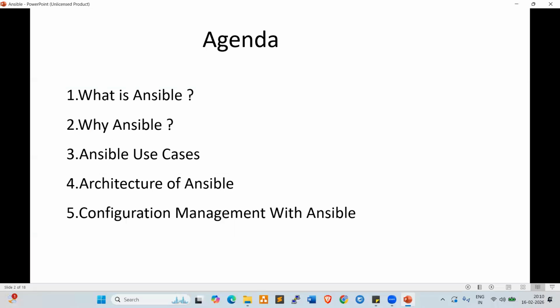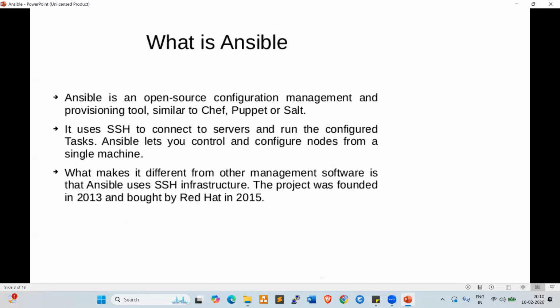The agenda here is: what is Ansible, why Ansible, Ansible use cases, architecture of Ansible, and configuration management with Ansible. Let's go one by one. Look here, everyone. Ansible is an open source configuration management and provisioning tool, similar to Chef, Puppet, and Salt. It uses SSH to connect to servers and run the configured tasks, right? So Ansible has SSH, secure shell connectivity.